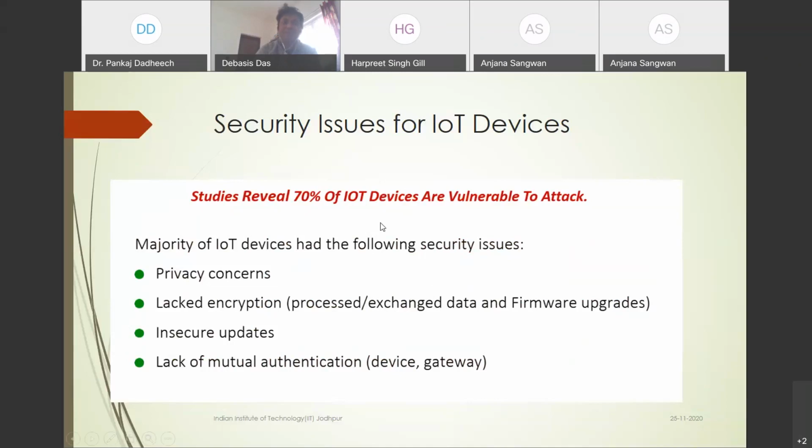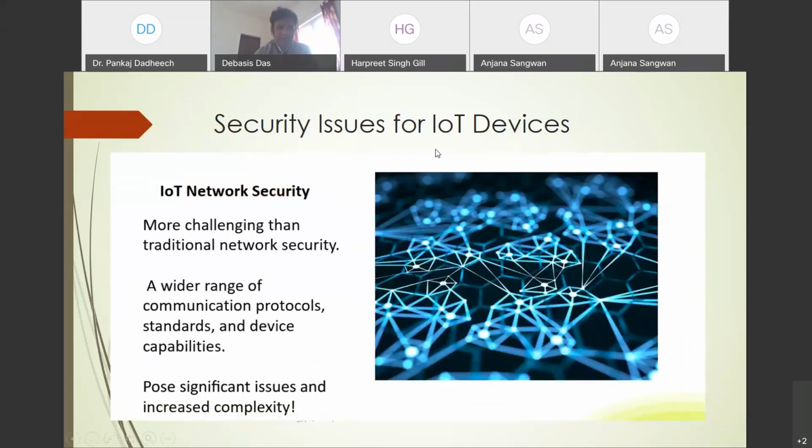That's why, due to the resource constraint, because they want lightweight devices and they also provide multiple functionality, the encryption is there, but it is not strong. There is a lack of mutual authentication, and insecure updates. So through these things the devices are vulnerable. Somehow using the blockchain we are able to resolve these concerns or issues.